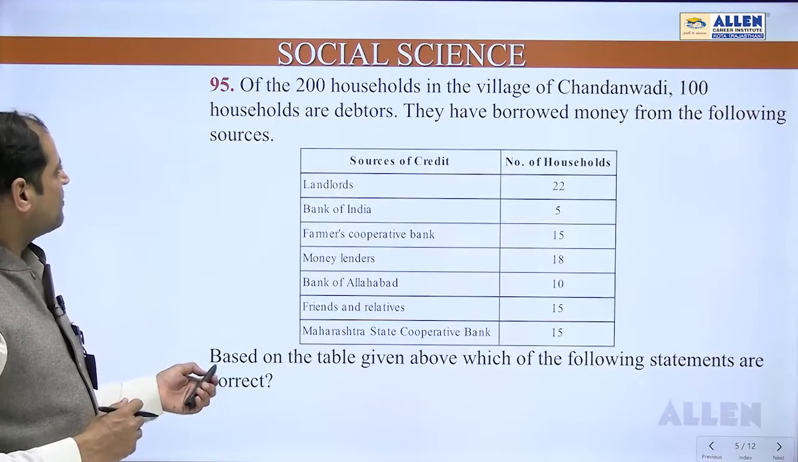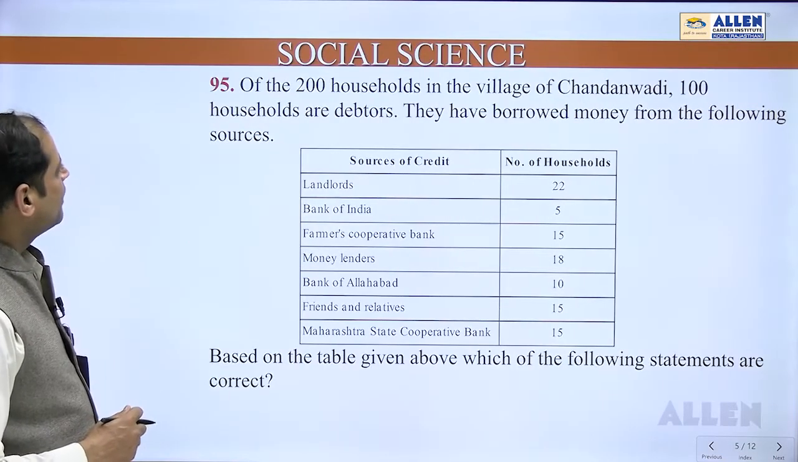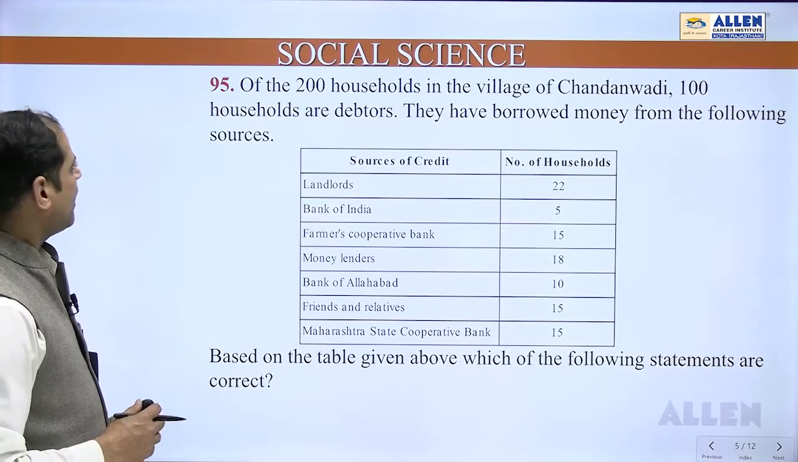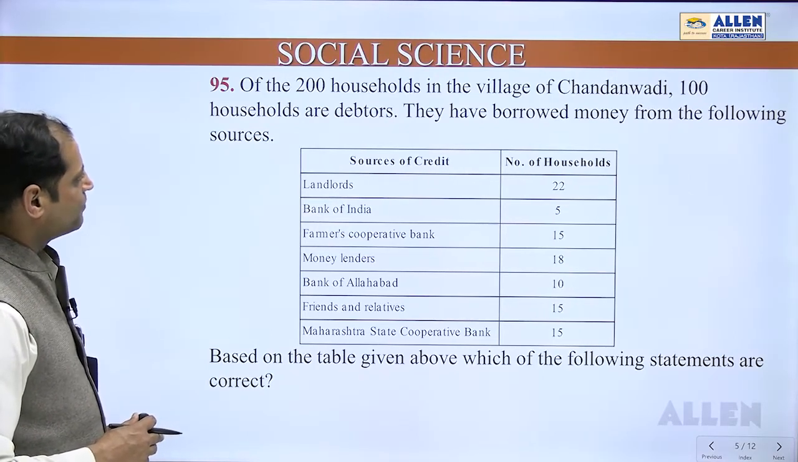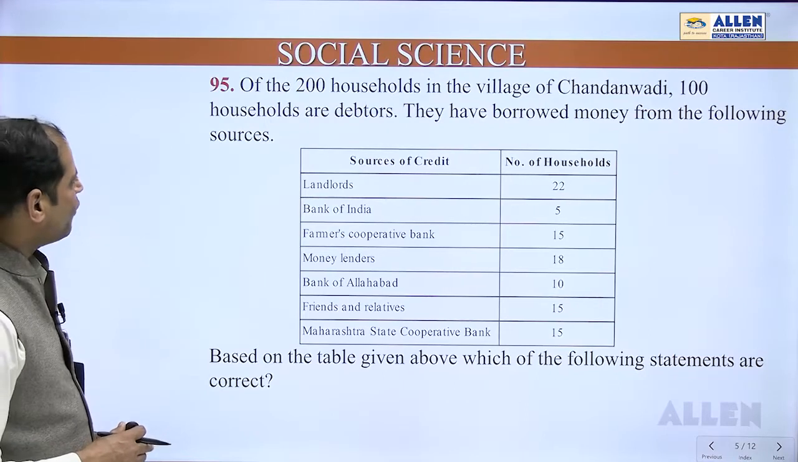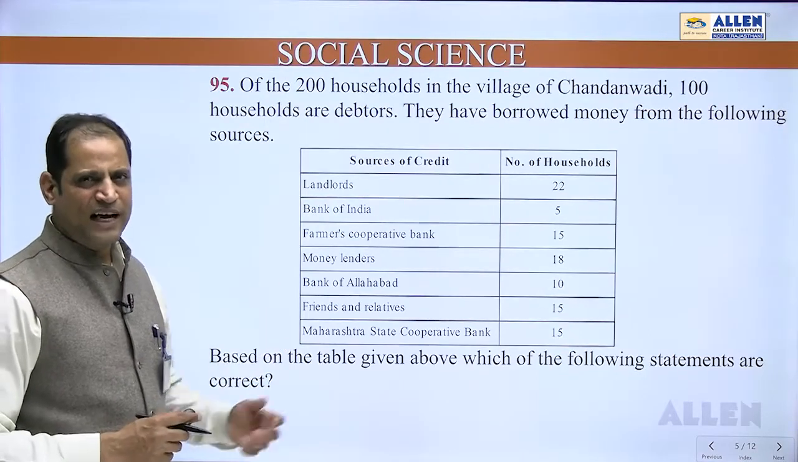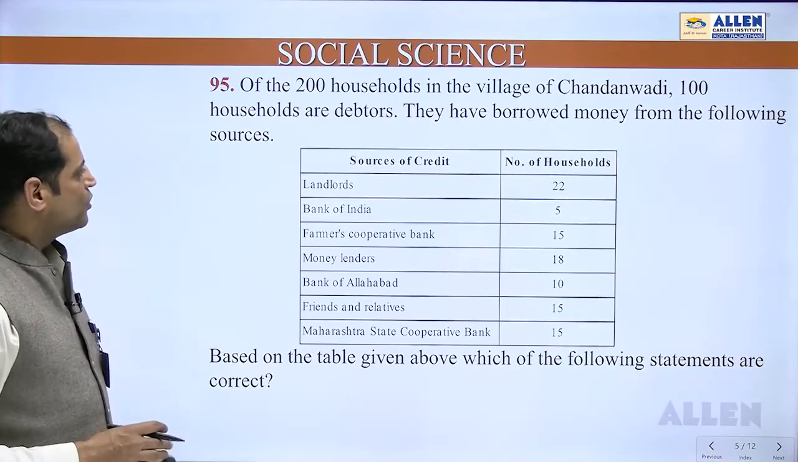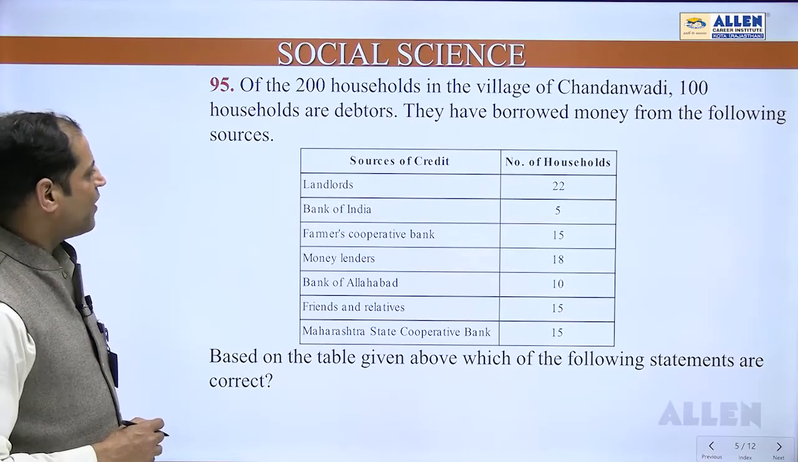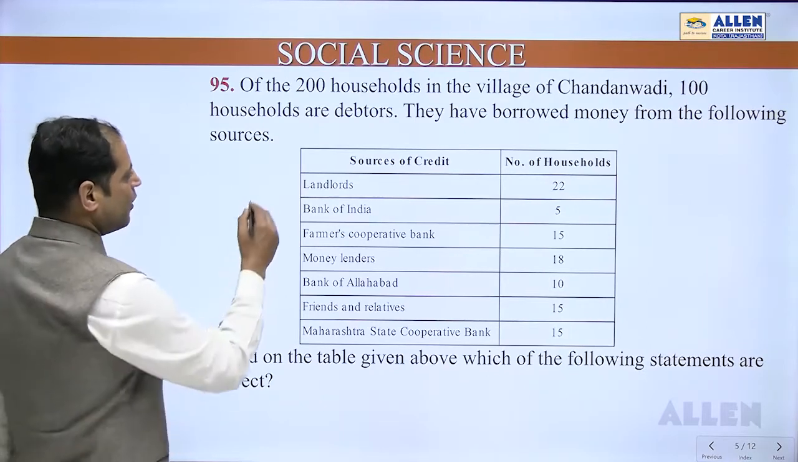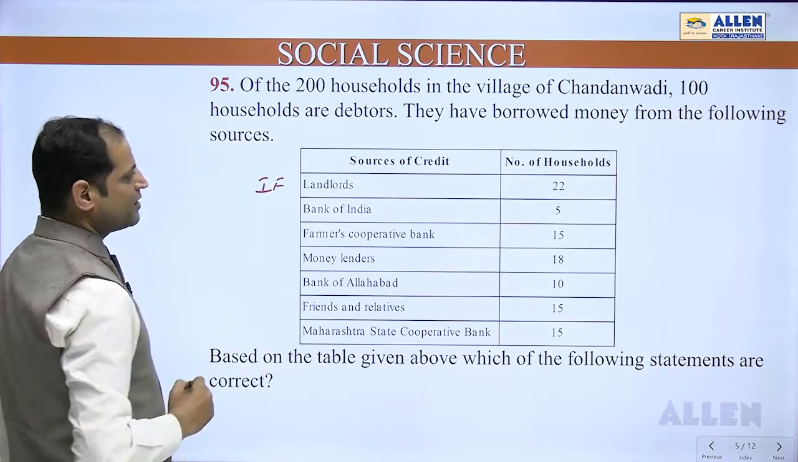If we come towards question number 95, of the 200 households in the village of Chandanwadi, 100 households are debtors. They have borrowed money from the following sources. Okay, chapter number 3, class 10th, economics, money and credit they are talking about. Sources of credit and number of households. Landlords are the part of informal sources.